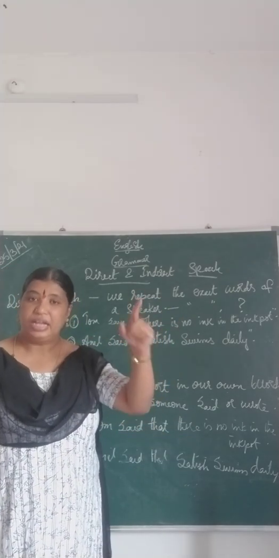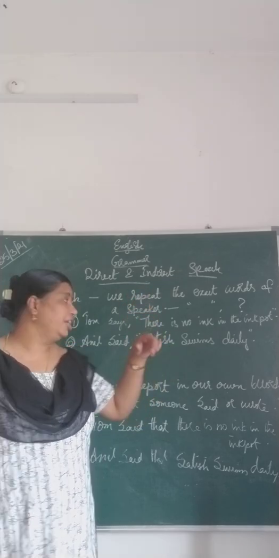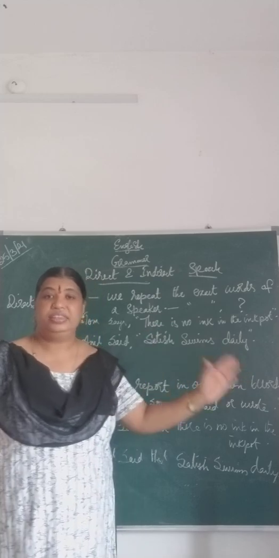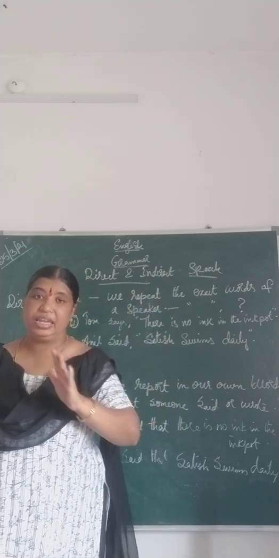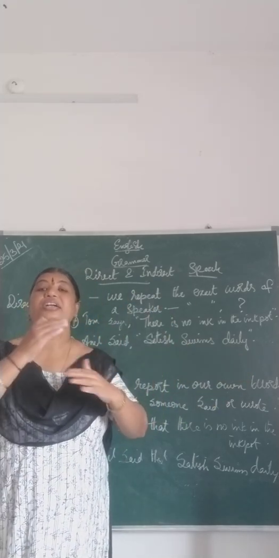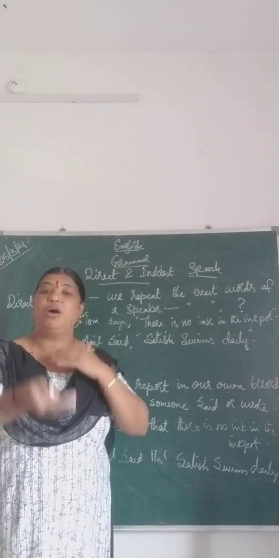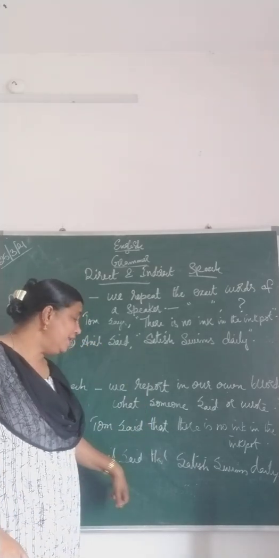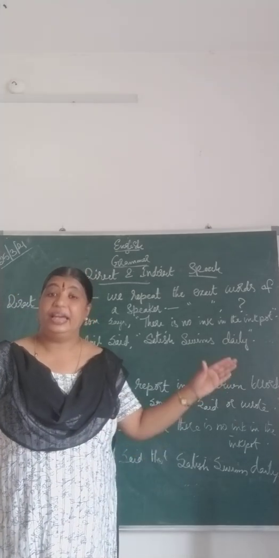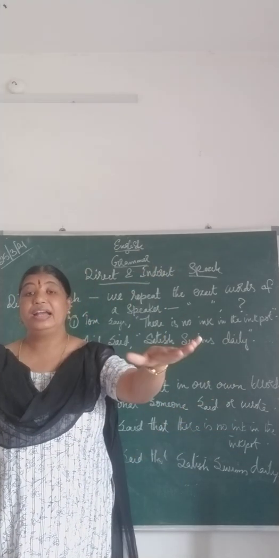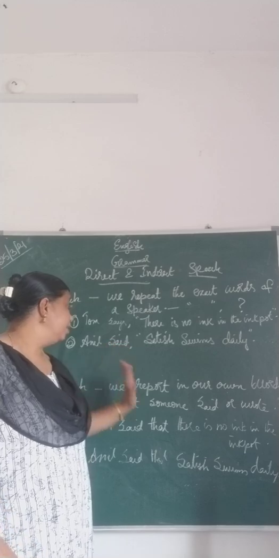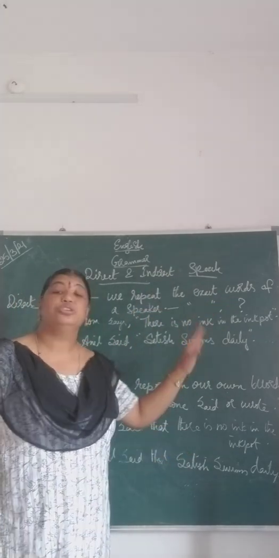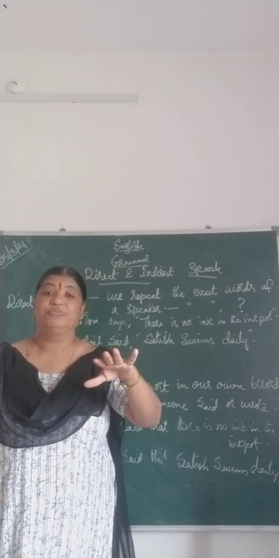Anil said, comma, and inverted quotations start: "Satish swims daily." This is direct speech. Now I want to write this in the indirect form. Anil said that, said that is past tense, Satish swims daily.